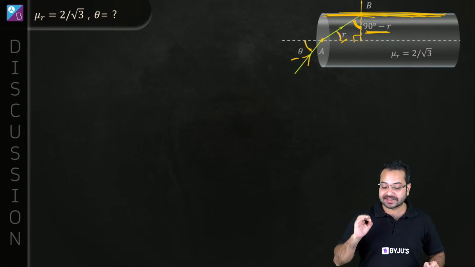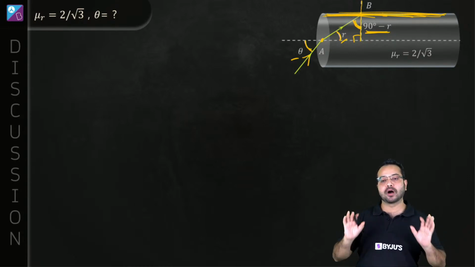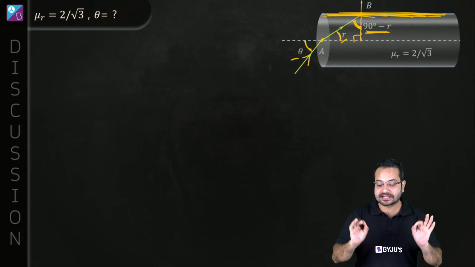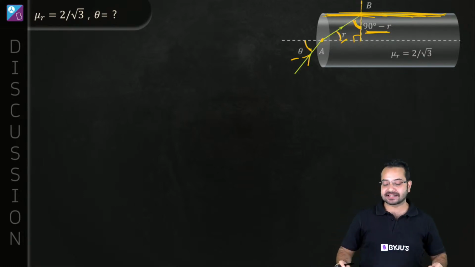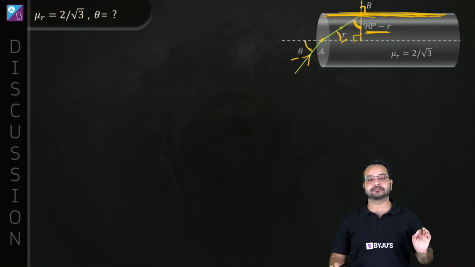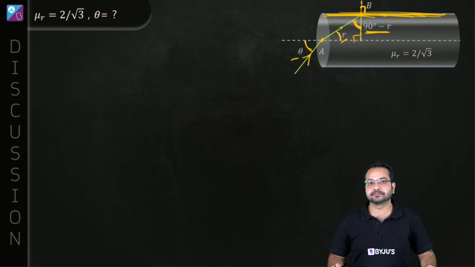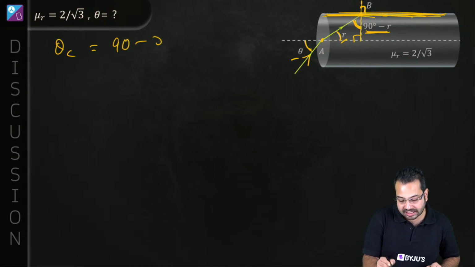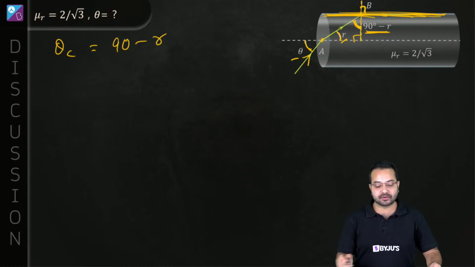And from this diagram, it's pretty easy to see that this is the critical angle. Do you agree? This angle 90 minus R that we see over here is the critical angle, because at this angle, the angle of refraction becomes 90 degree. Can you see that? Cool. So the question becomes very, very straightforward. The critical angle is 90 minus R. And what do we know about critical angle?